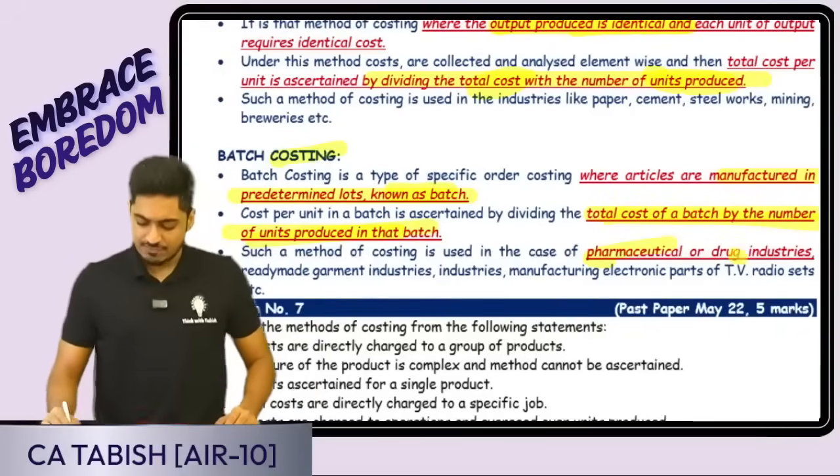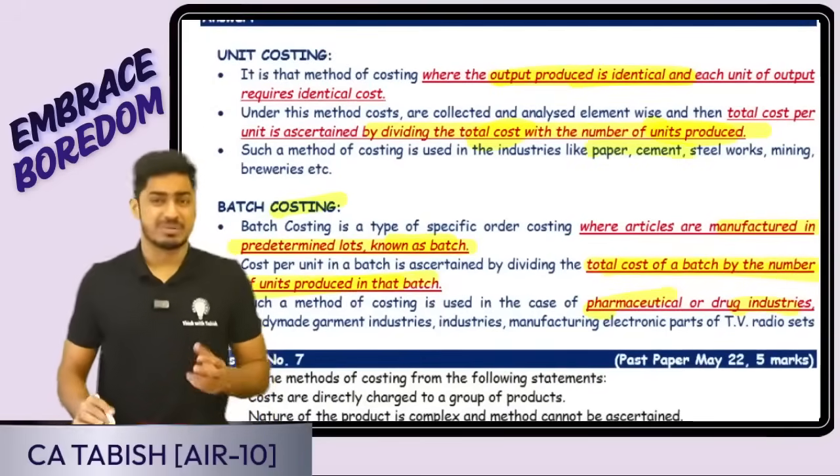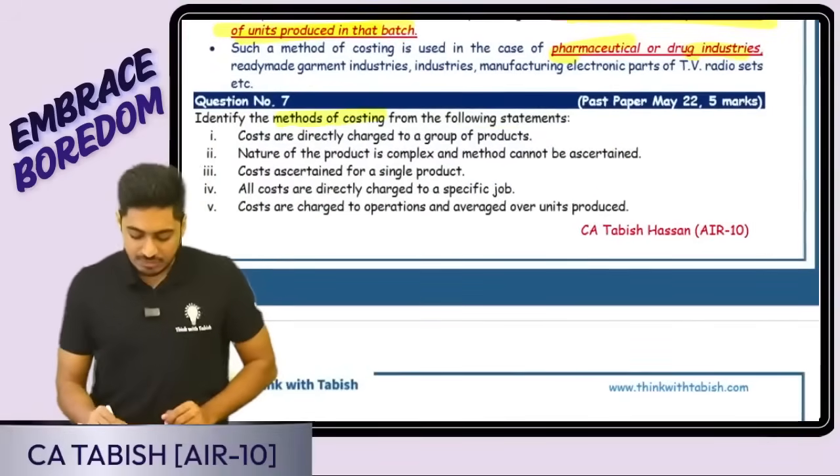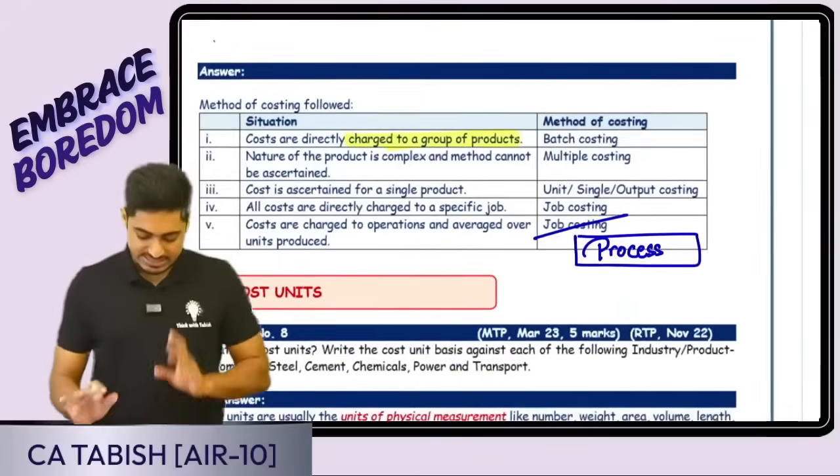Example, pharma, drug industries. Here you are having paper, cement, etc. Is this clear, everyone? Okay. Next, identify the methods of costing from the following statements. Okay, let us try seeing it.